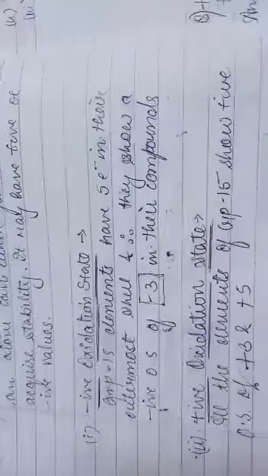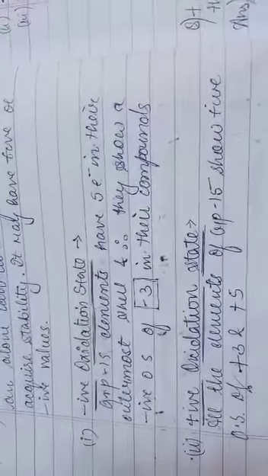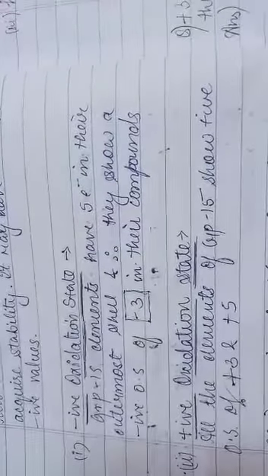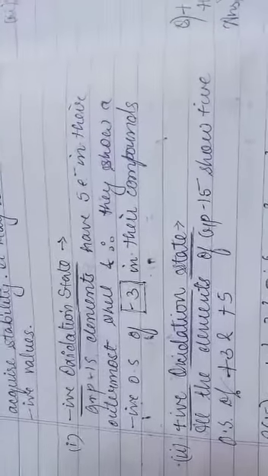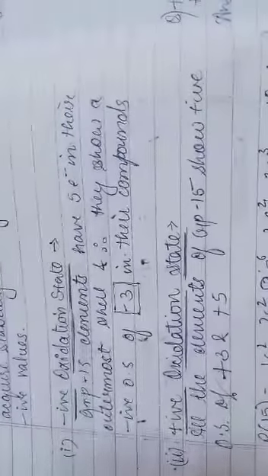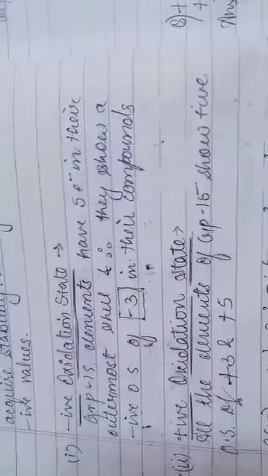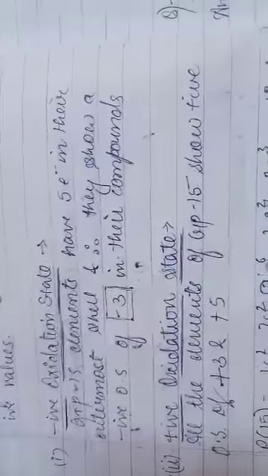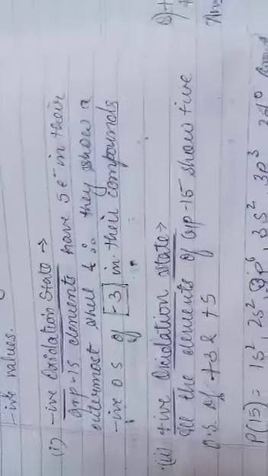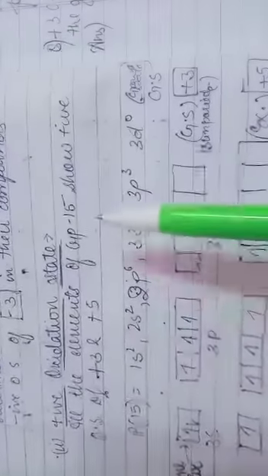The general configuration of group 15 is -3, but group 15 elements, they show positive oxidation state also, and they show +3 as well as +5 oxidation state, just because of अगर कोई इससे नाइट्रोजन से ज़्यादा या 15 ग्रुप से ज़्यादा इलेक्ट्रोनेगेटिव एलिमेंट है, तो they will become -1, and group 15 elements they act as positive, or they show positive oxidation state. So now just see, in case of this one, they show positive oxidation state.